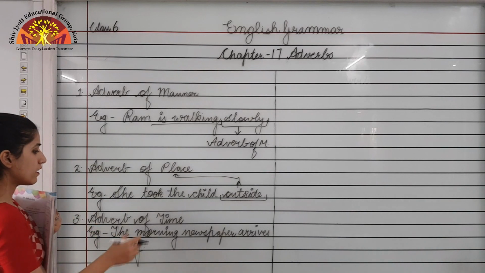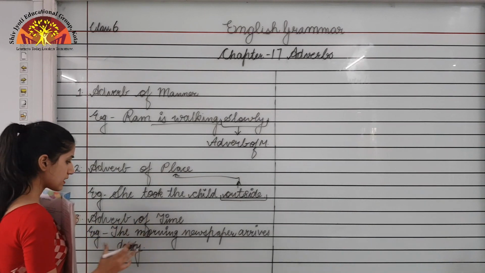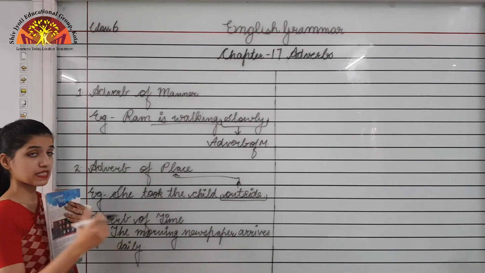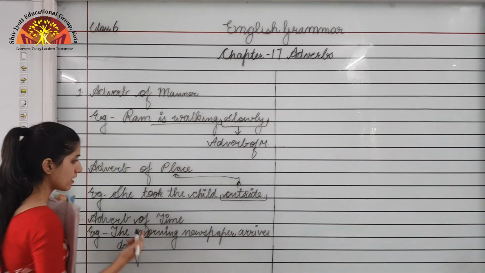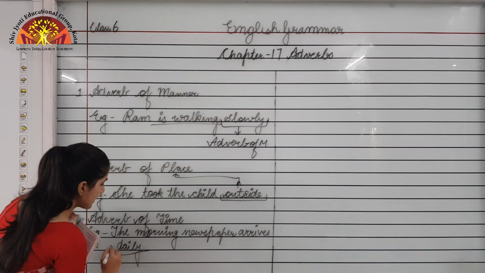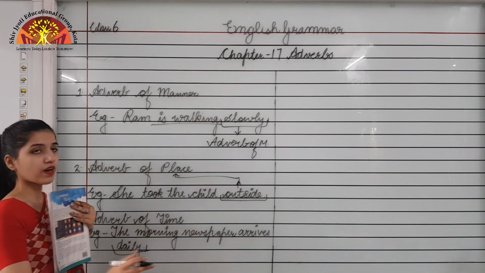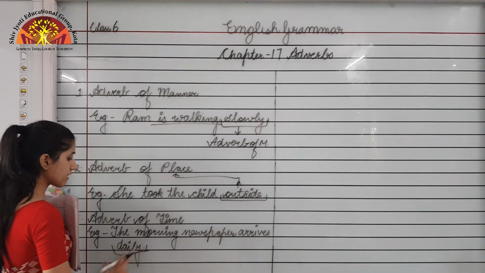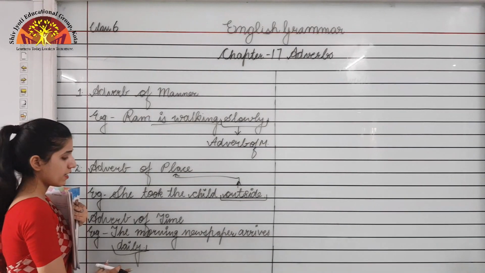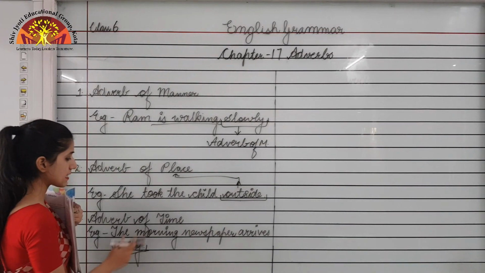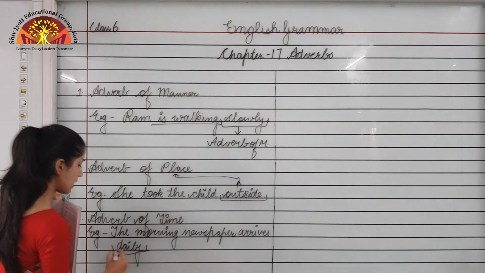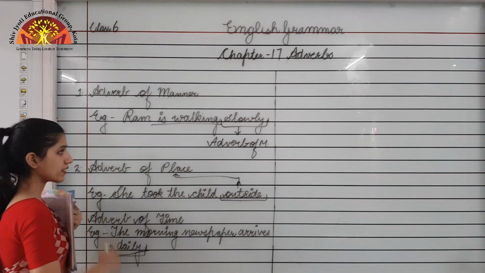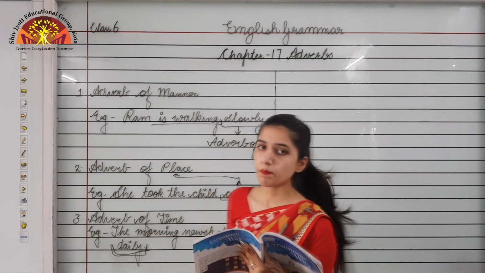Okay, here, what is that adverb which is telling us the adverb of time? It is telling us when the verb took place. Daily is telling us that when the newspaper arrives, it arrives daily. So daily is the adverb of time. Now moving further to your next type of adverb.